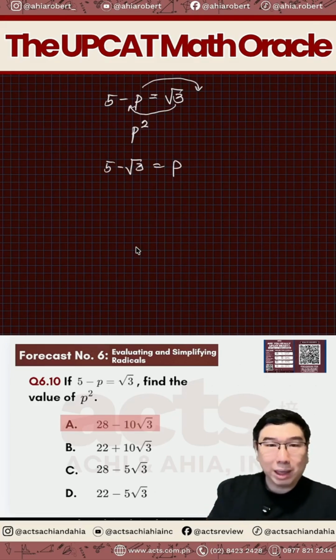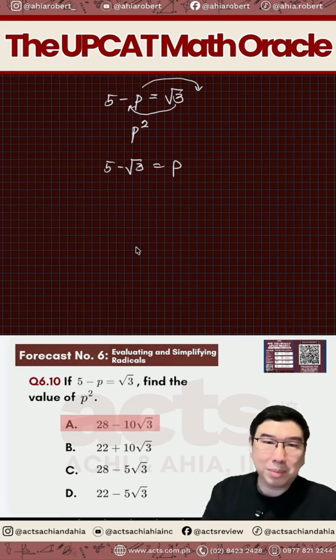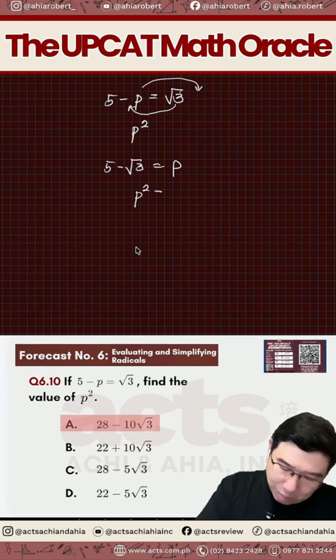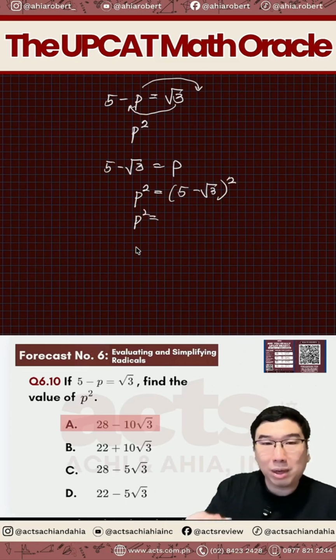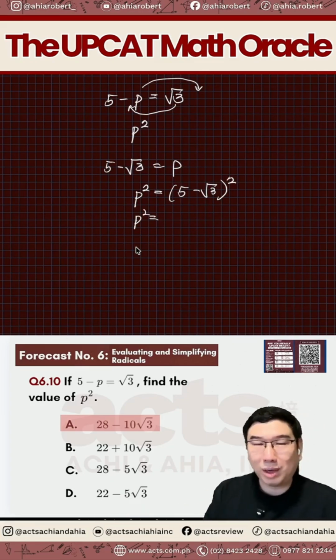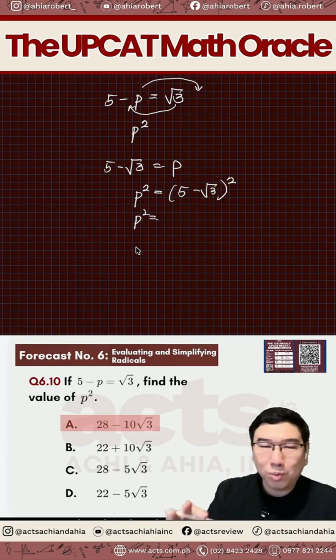So if that's your P, is-square na lang natin both sides to get your P square. So P square therefore will be the square of 5 minus square root of 3. So when you square that, ano mangyayari na ngayon? So that's your A square minus 2AB plus B square. So that's your special product that you need to be familiarized.